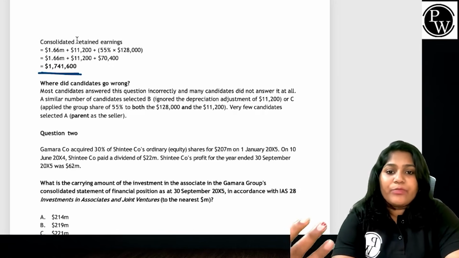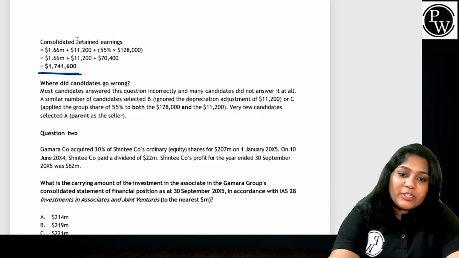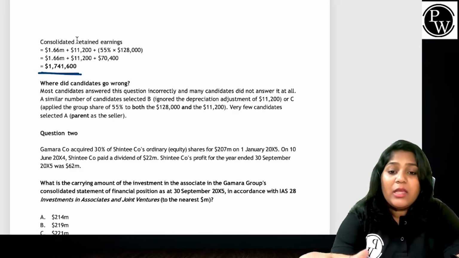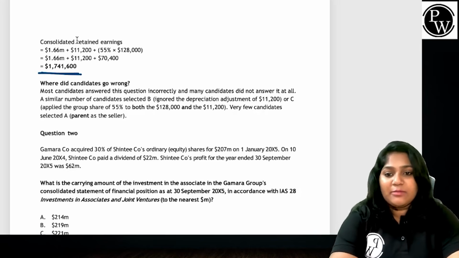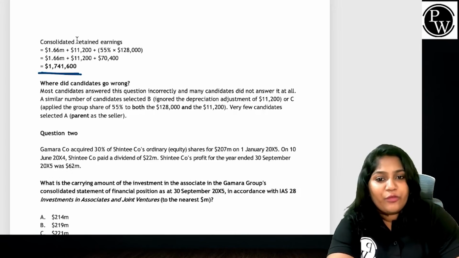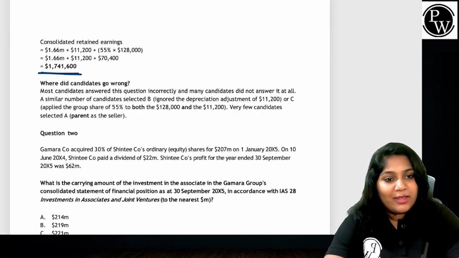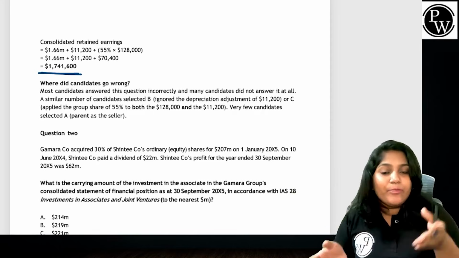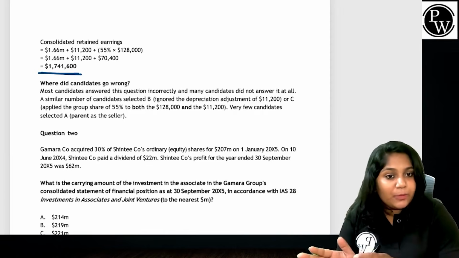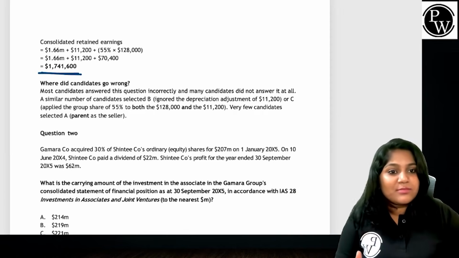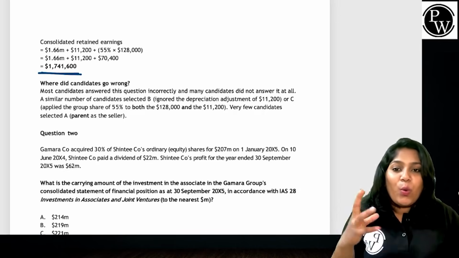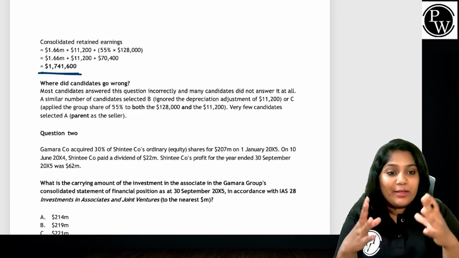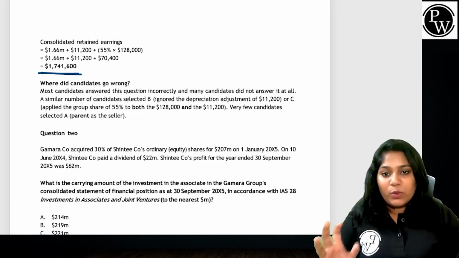If you can see, they forgot the depreciation adjustment. This 11,200, people forgot about it. Second, they applied 55% to everything. No, you have to apply it only on the post-acquisition profit. Then they thought the parent sold the asset, which is a completely wrong direction. You will end up reducing the provision for unrealized profit from the parent company and excess depreciation from the subsidiary company, which is completely vice versa treatment and is not supposed to happen. That is what most students went wrong on in question 1.